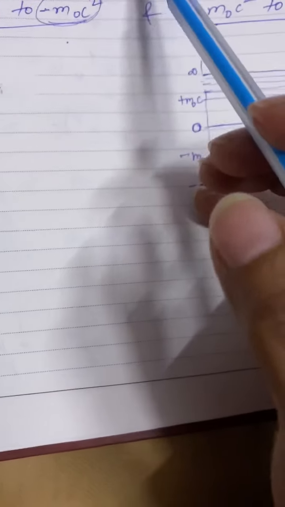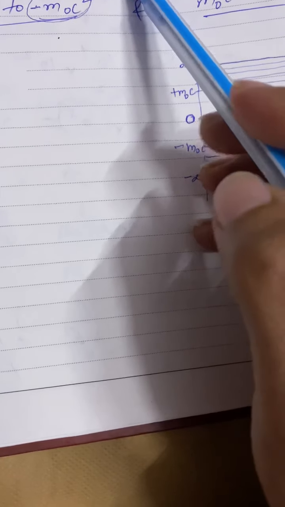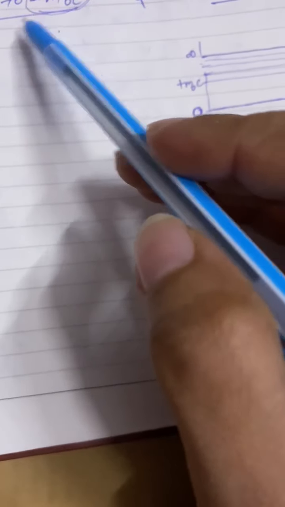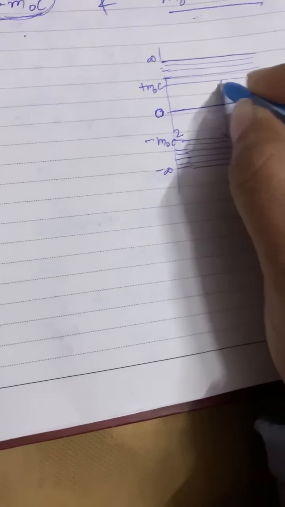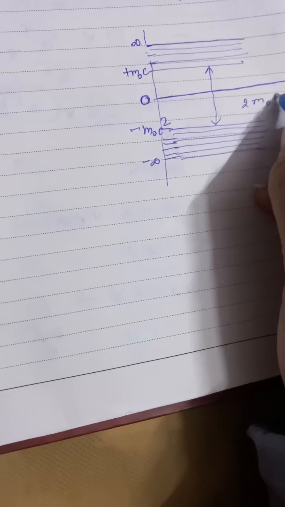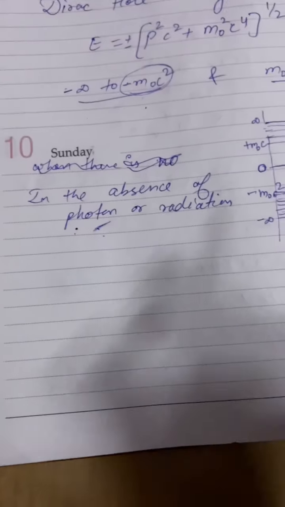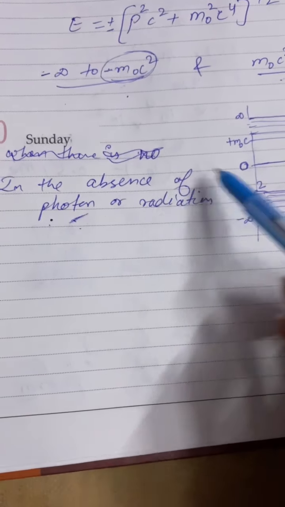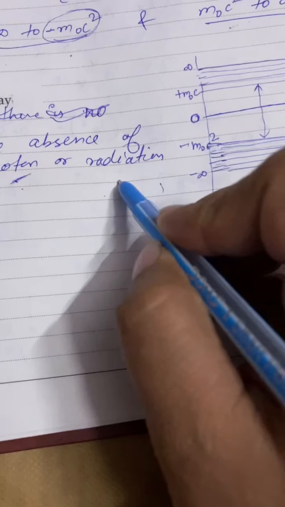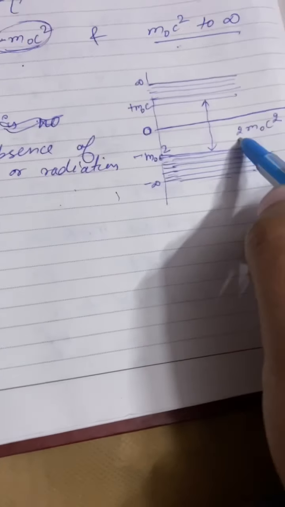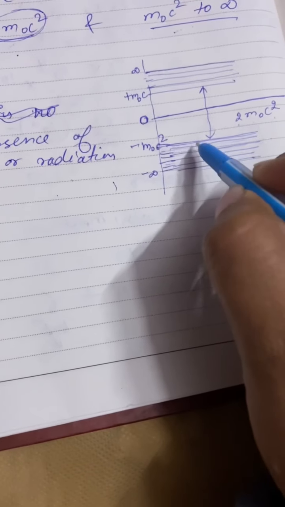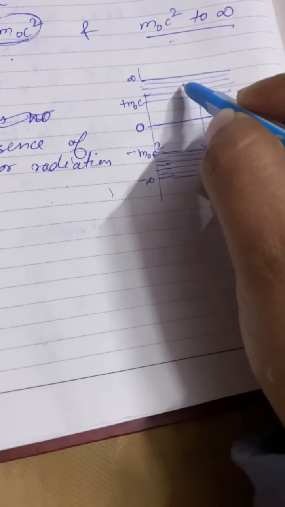So when we solve this equation for the electron, there will be a range of energy, this one and this one, having an energy gap equal to 2 m0c². In the presence of a photon or radiation, the electron will carry energy equal to 2 m0c² and will jump from this energy state to this.